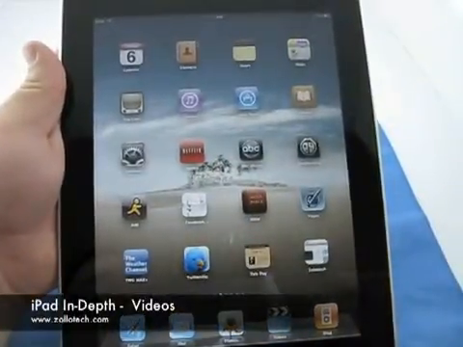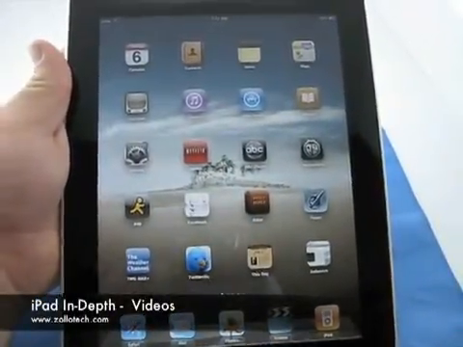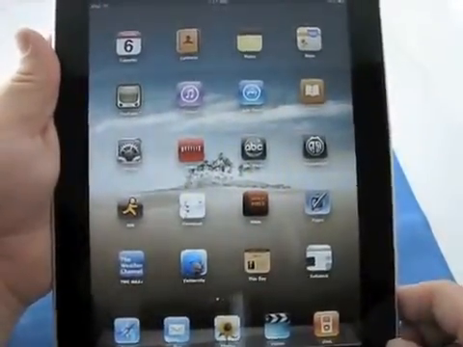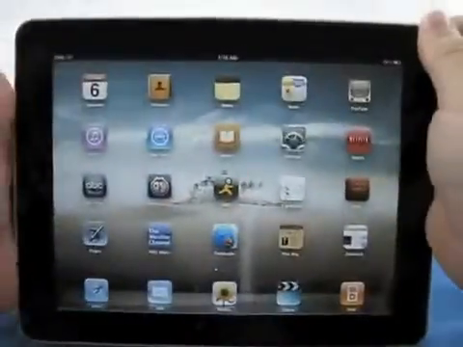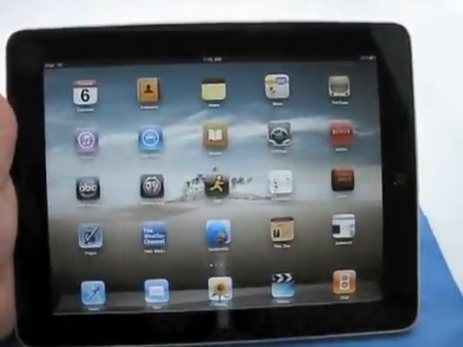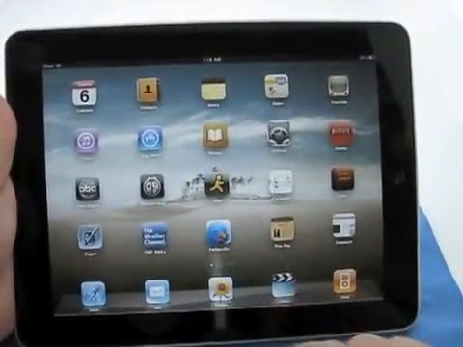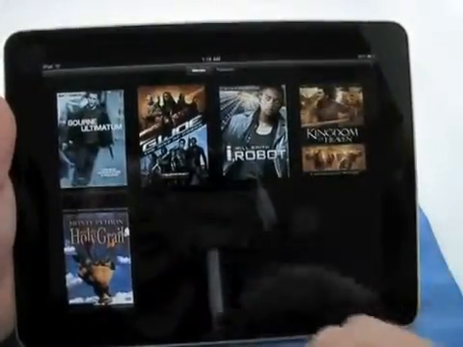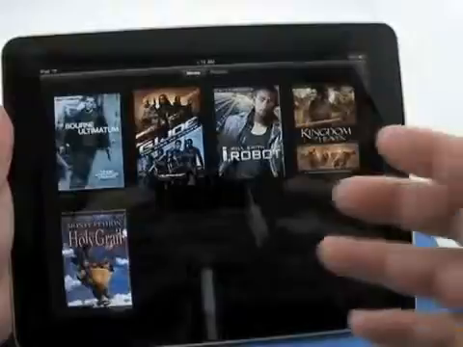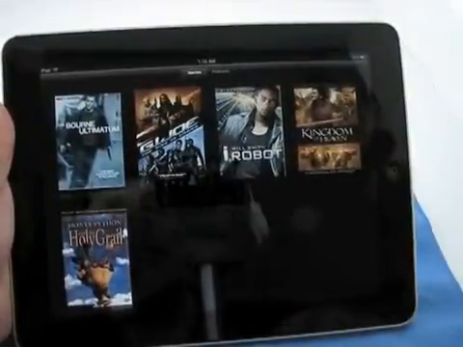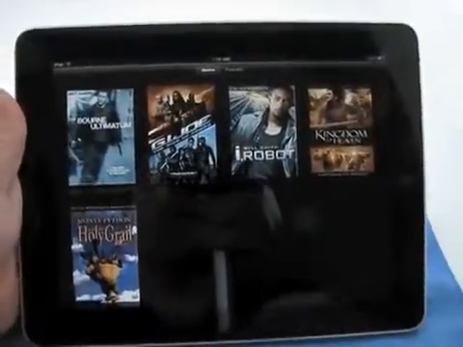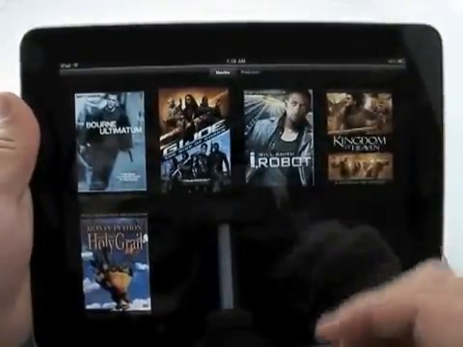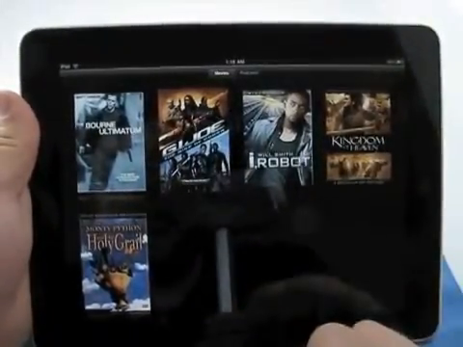Today we're going to take an in-depth look at videos on the iPad. So here we have this in portrait mode. We can flip to landscape because videos are viewed in landscape, so let's just stay on landscape mode. We'll go ahead and hit videos. So here we have some videos I've loaded in: Bourne Ultimatum, G.I. Joe, iRobot, Kingdom of Heaven, and Monty Python and the Holy Grail. So I've just loaded these. It's got the nice album art pulled right from iTunes and synced, and we have our movies.